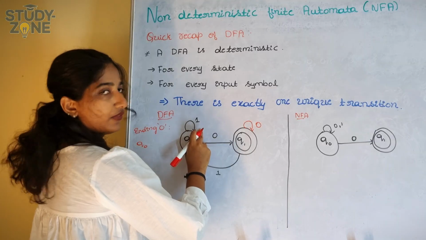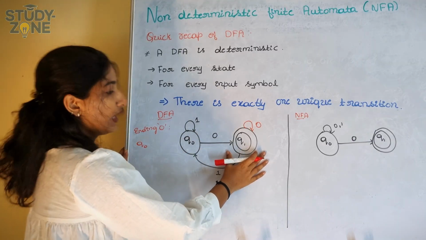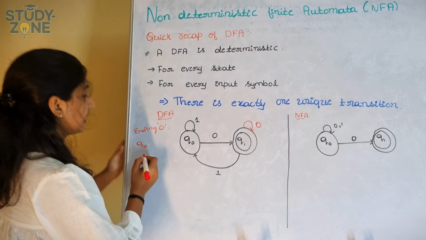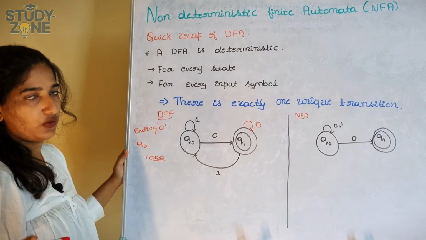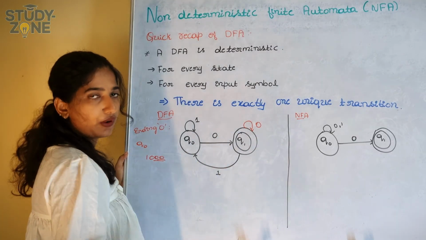Q1 on input symbol 1 will go back to Q0, but Q1 on 0 will stay in Q1 only. Why? Because I can have 1 0 0 0 ending, I can have any number of zeros, so Q1 can stay in this state any number of times.